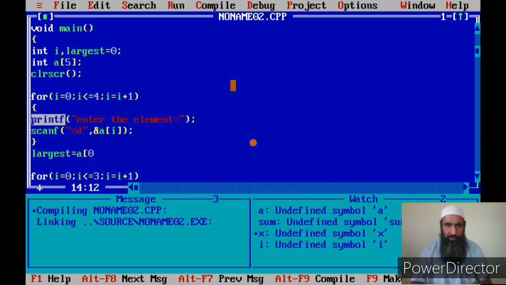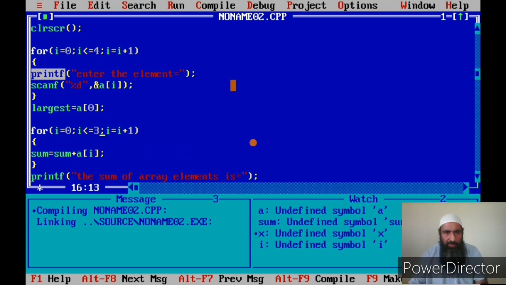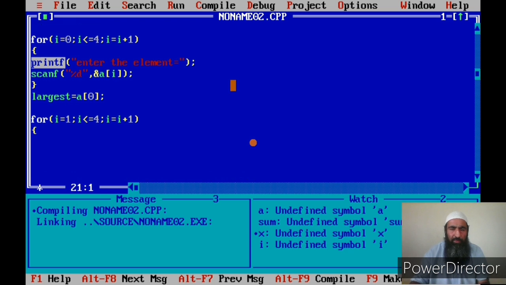Now next, we assume that the first element, A of 0, is the largest element of our array. Then we start comparing our array's elements starting from the second element, because our first element is now stored in largest. Now see here, we'll run a loop up to 4 because we have 5 elements. The logic of all these programs is the same.